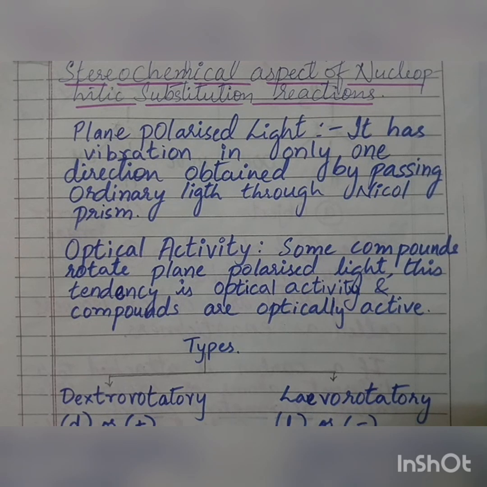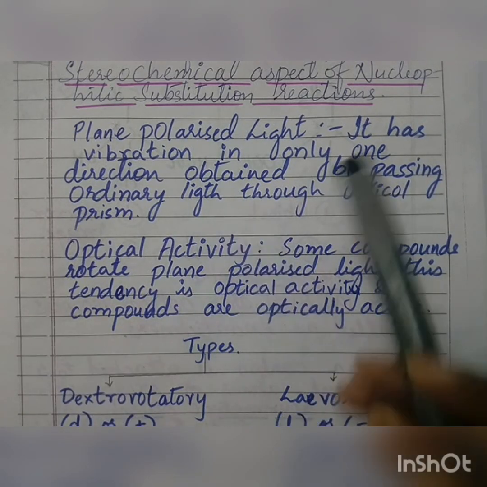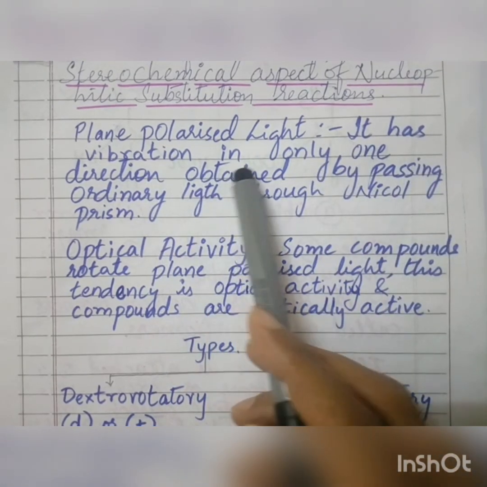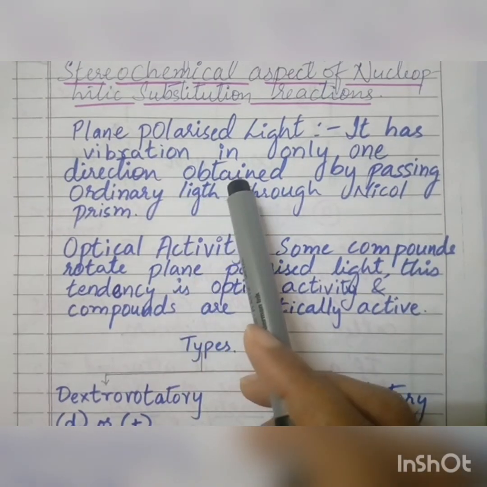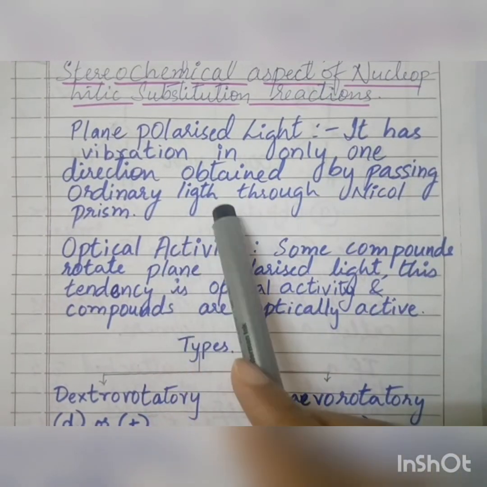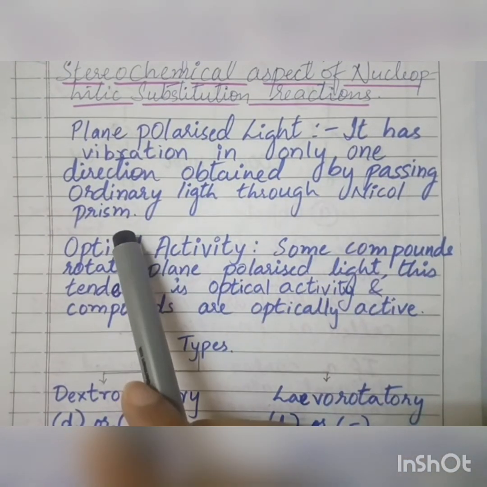How is it obtained? The normal light, when it is passed through a nickel prism, then the vibration of this light is in only one direction. So what is a plane polarized light? It has the vibration in only one direction. How is it obtained? It is obtained by passing ordinary light through the nickel prism.